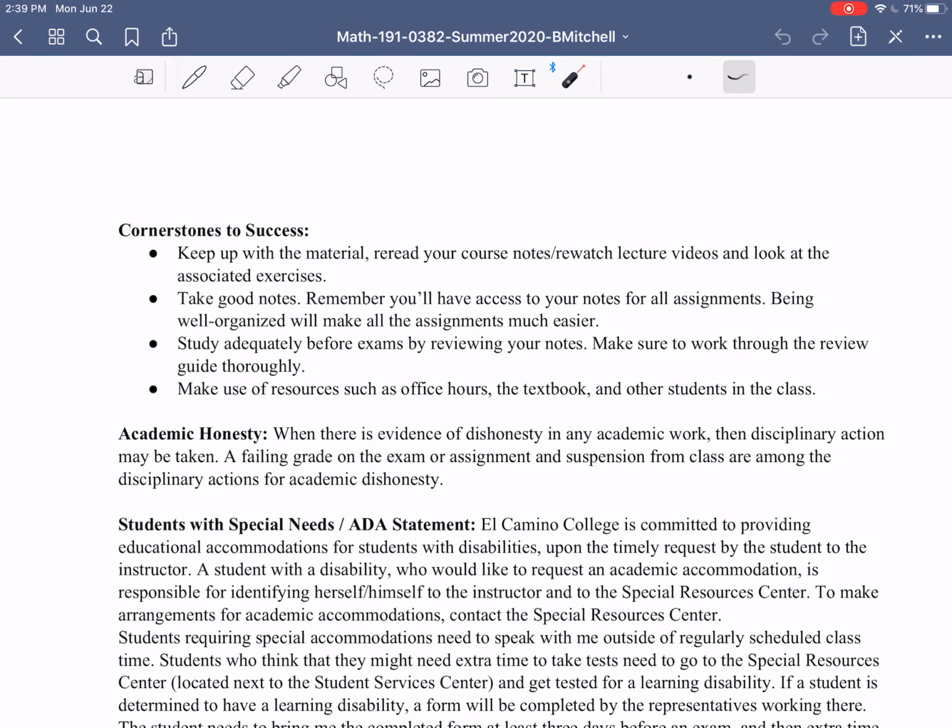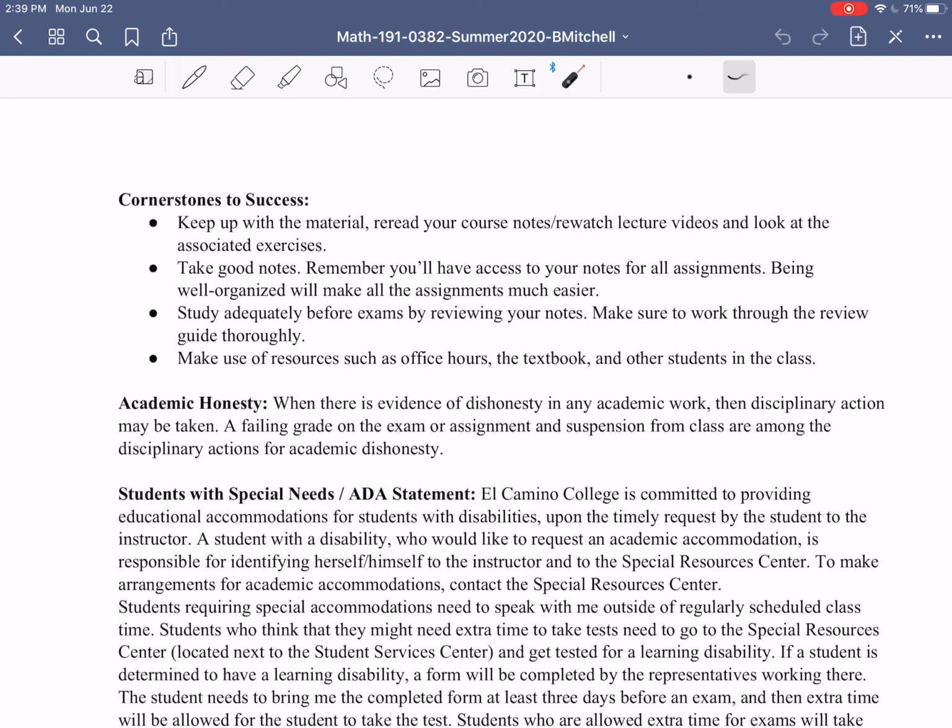All right, last little page here. Just a couple things to wrap up. Cornerstones to success, how to be successful in this class. Well, it's definitely a challenging class. 191 is a challenging class to begin with. This new format, since we are all learning how to adapt to an online learning environment, also adds a challenge. So I just want to call attention to a couple things.